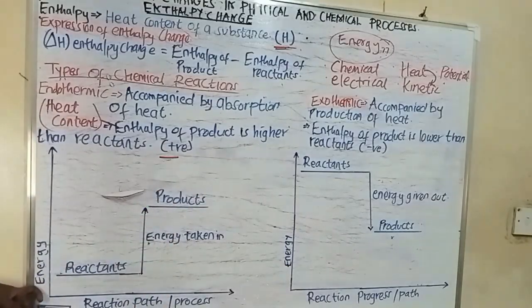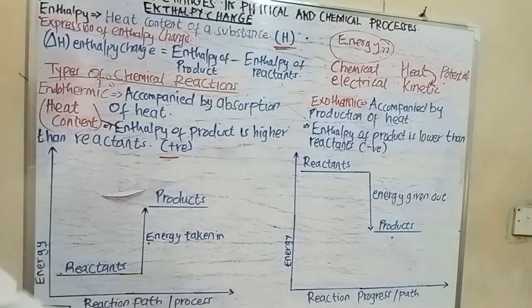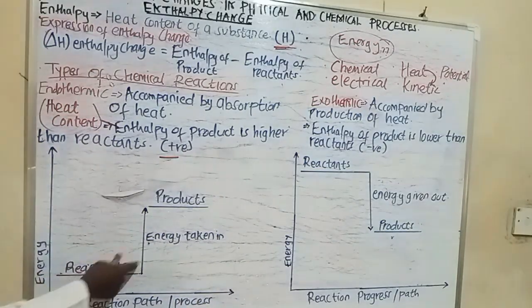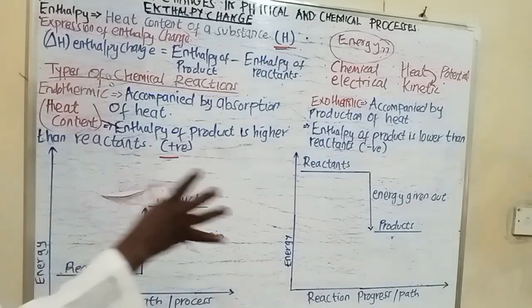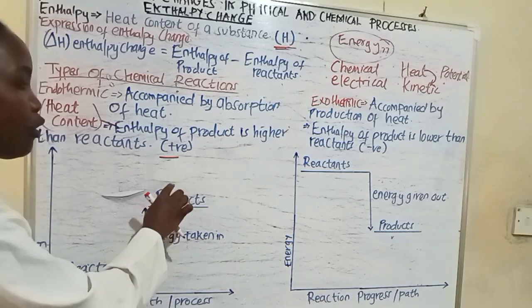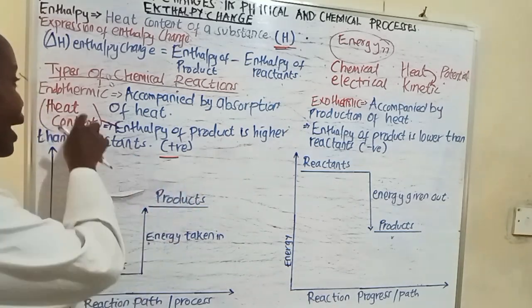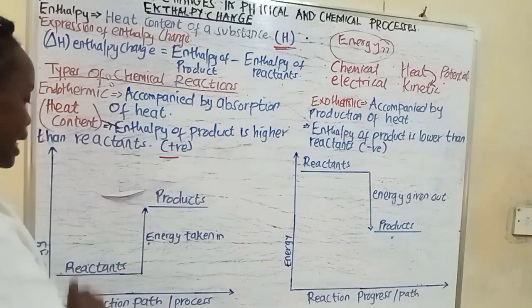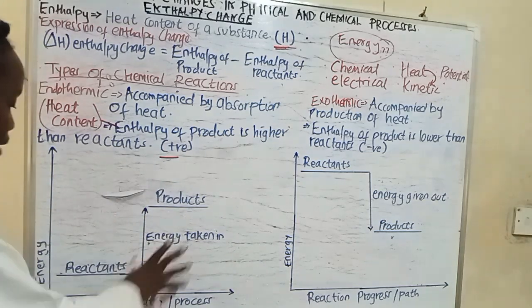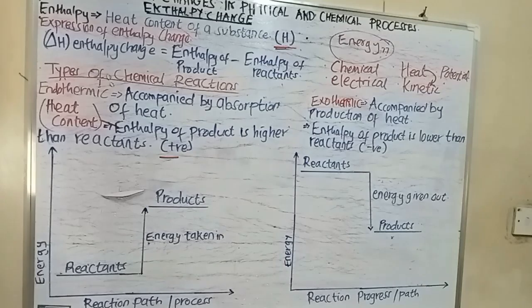As you can see, we have energy and we have the reaction path or the reaction process. So the reactants take in energy. During the reaction process, the reactants absorb energy from the surrounding, okay? And they're going to form a product whose heat content is going to be greater than that of the reactants. That is why you can see the energy level diagram appearing as it is, okay?